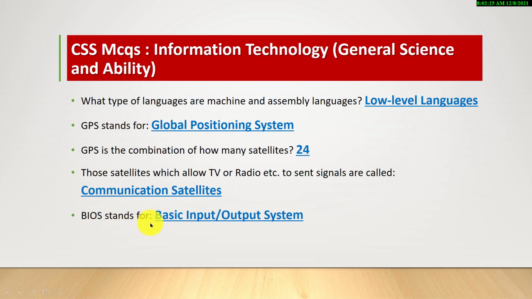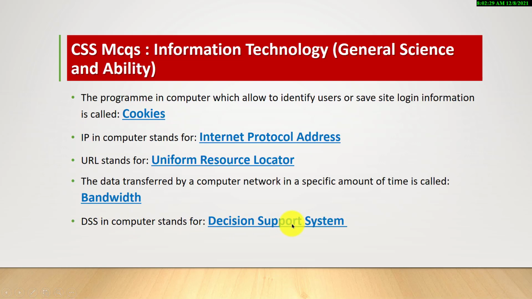BIOS stands for Basic Input or Output System. The program in computer which allows to identify users or save site login information is called cookies. IP in computer stands for Internet Protocol Address. URL stands for Uniform Resource Locator.